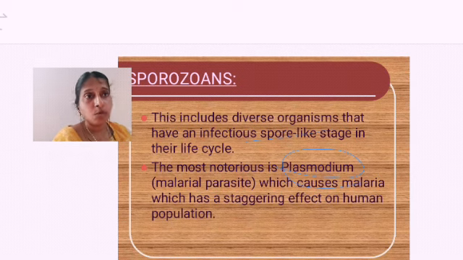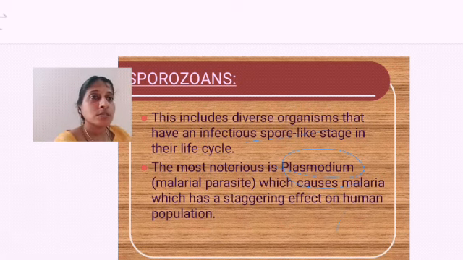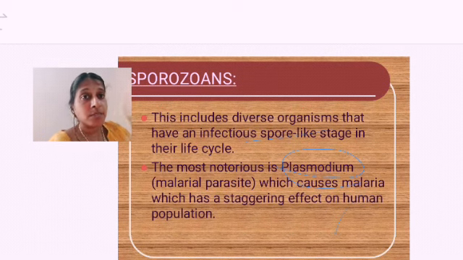Malaria, they need two hosts for causing it, isn't it? So what are the two hosts? One is the mosquito, another one is the human. The Plasmodium is the protozoan which is causing malaria. It is carried to humans by whom? Female Anopheles mosquito. The mosquito comes and bites, Plasmodium is getting into my body, and it is causing the disease. It is having a dangerous effect. Sometimes it is fatal also.